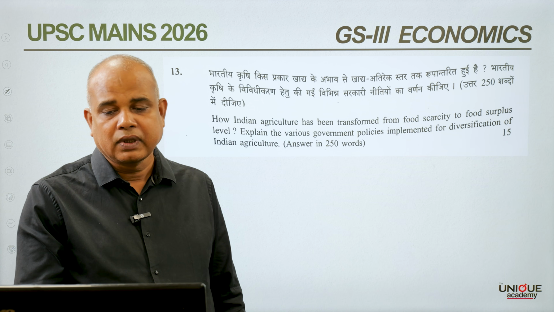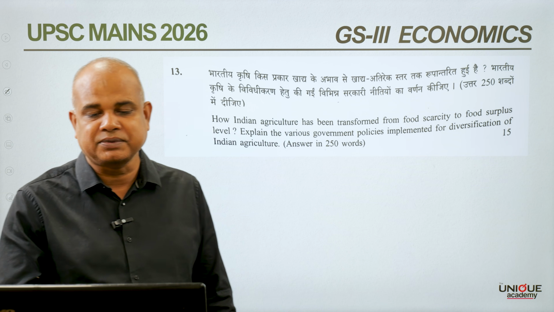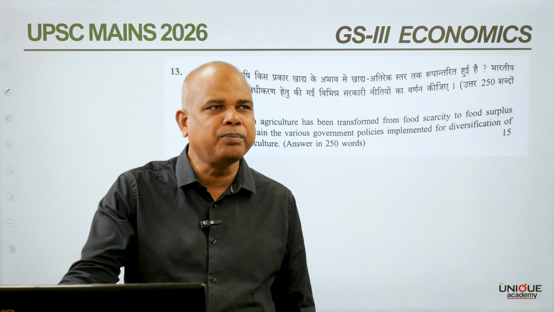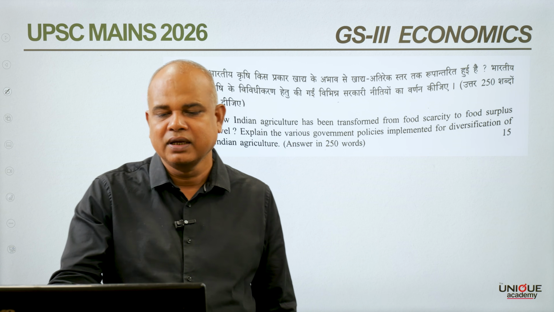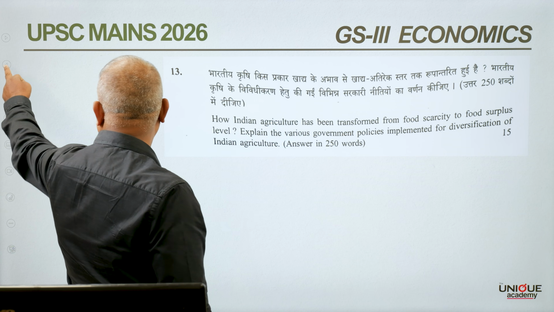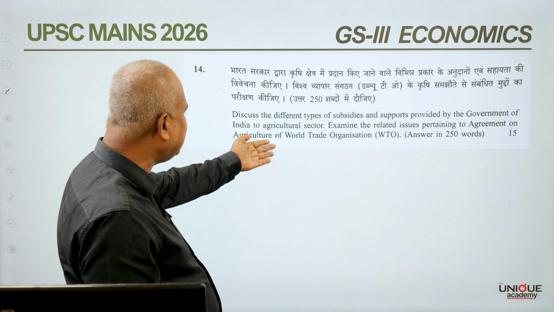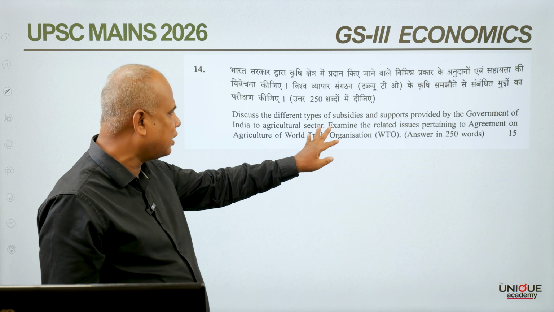Now, the last question which has been asked was about different types of subsidies and supports being provided by the Government of India to the agriculture sector, and what are the related issues pertaining to the Agreement on Agriculture of the World Trade Organization.